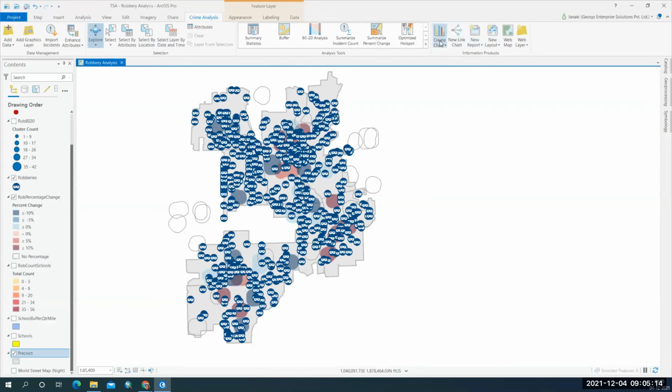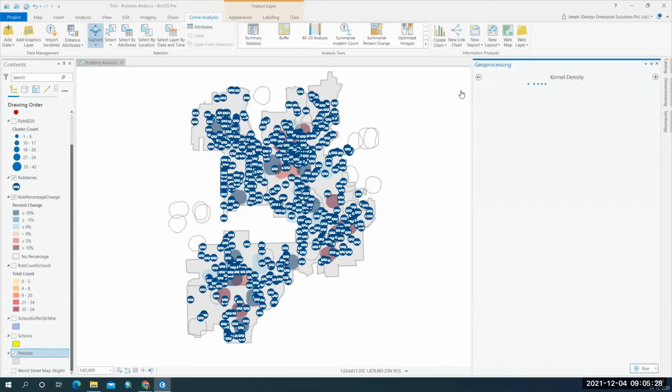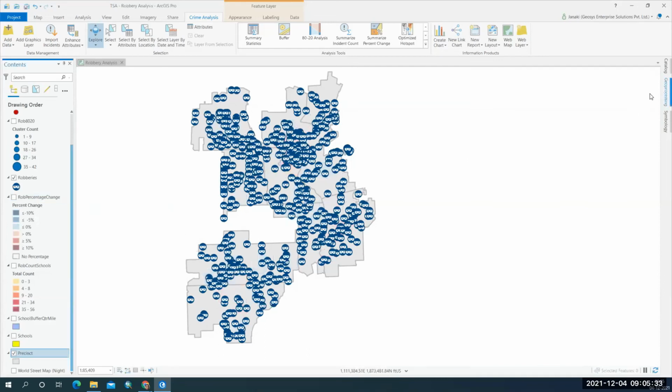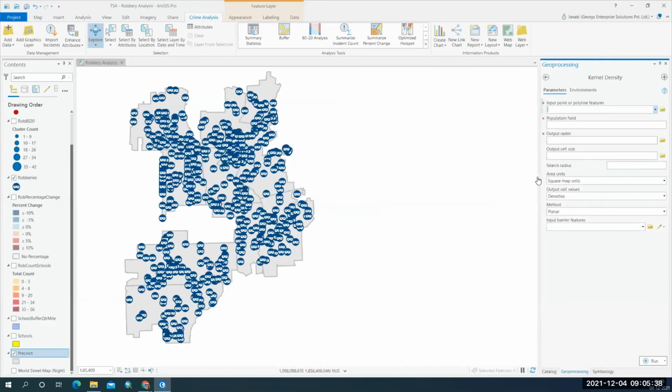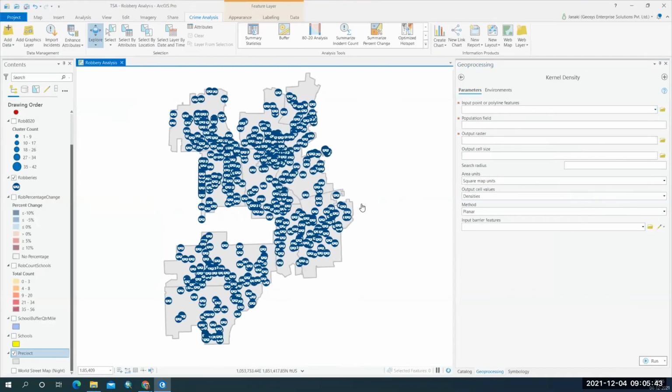So now I am going to use one other tool called the kernel density tool. It calculates the magnitude per unit area from point or polyline features. So let's take this. Okay, I have the tool now here. Now let me run the tool and let me see how it is going to work.